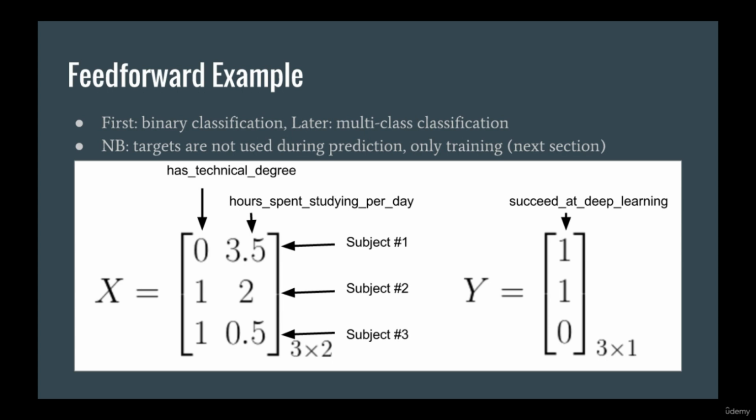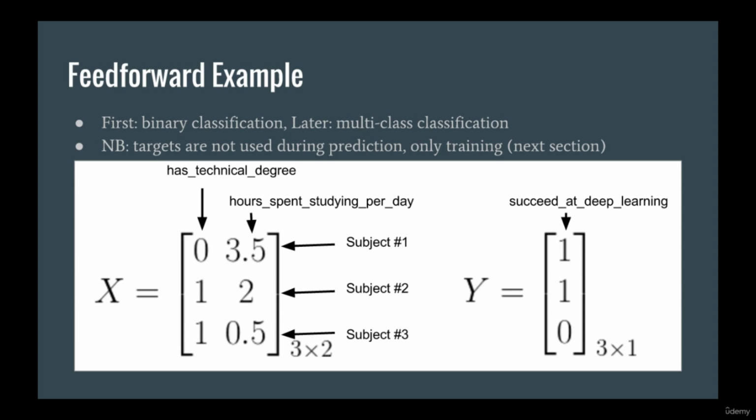For example, you can spend 1.5 hours per day studying deep learning, but you can't spend -1 hours per day studying deep learning. So in this case, subject number 1 does not have a technical degree, but spends 3.5 hours per day studying deep learning. Subject number 1 succeeds. Subject number 2 does have a technical degree and spends 2 hours per day studying deep learning. Subject number 2 succeeds. Subject number 3 also has a technical degree, but only spends 0.5 hours per day studying deep learning. Subject number 3 does not succeed. And so this is our data set.